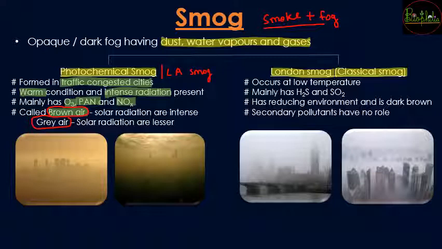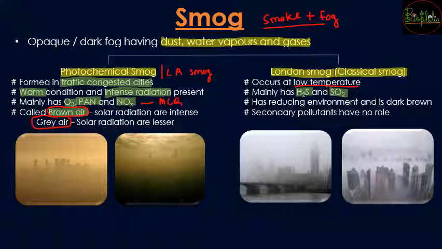Now next, that is London smog or the classical smog. Now this London smog occurs at a lower temperature. It occurs in countries wherein there is low temperature. Majorly it is going to contain H2S and SO2. So you need to understand the difference, as that can be asked as an MCQ.